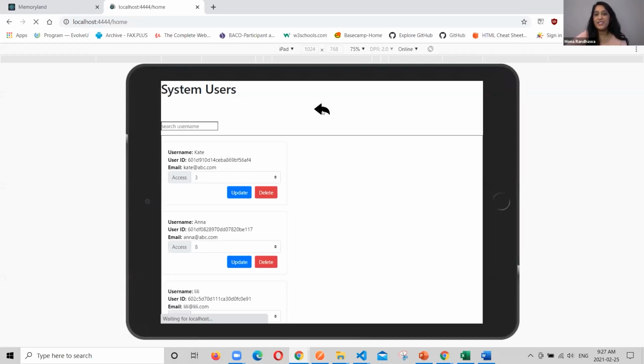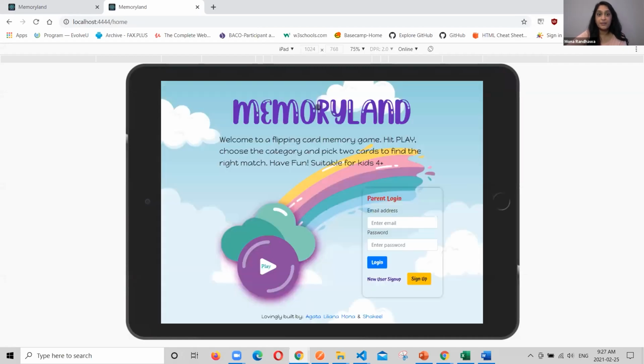Thanks. As previously mentioned, this application really enhanced our learning with the MERN stack, and we would like to continue building on it and eventually launch it in the real world for people to play with. For future iterations, we're looking to add more functionality to our administrator page, including more control over adding, managing, and deleting categories and pictures. For our target audience, we want to provide options to choose between skill levels, which would likely increase the deck of cards displayed on screen. We would also like to add a leaderboard so that users can see their rank and use that to improve their timing against other players.